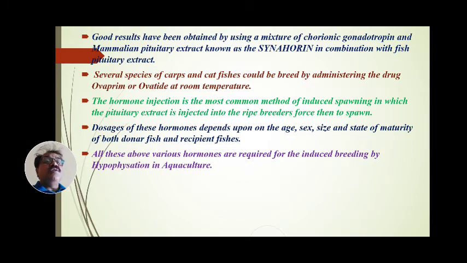These doses depend upon the age, the size, the sex of the fish and the state of maturity.